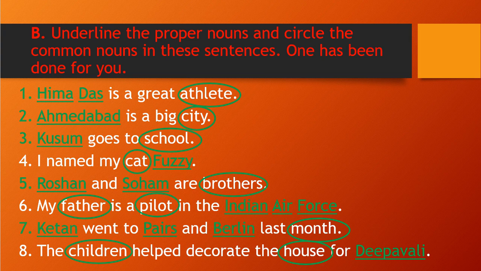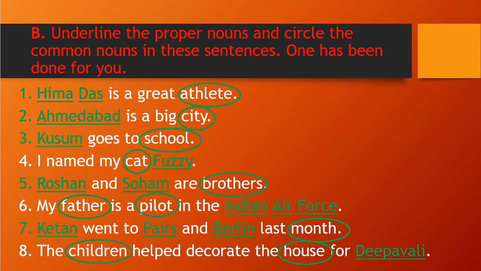So you see, we have easily identified the proper nouns and common nouns. If you read our theory part, our explanation part, you can easily identify that a proper noun always begins with a capital letter, and it is a unique place, person, thing, or animal name. Here all the proper nouns are in capital letters and are unique, and the remaining ones indicate a common group of people, animals, persons, or things. So those are our common nouns. We have finished exercise B.